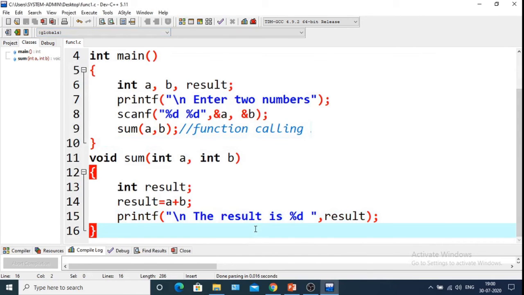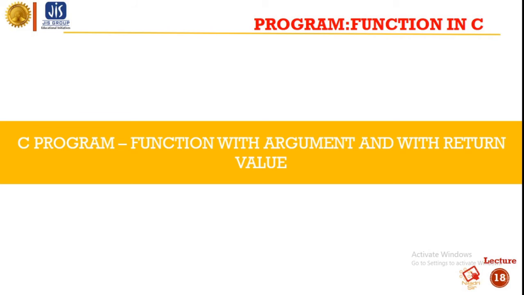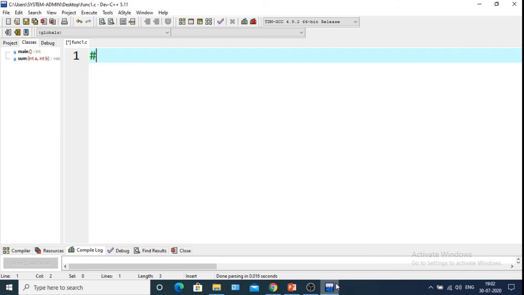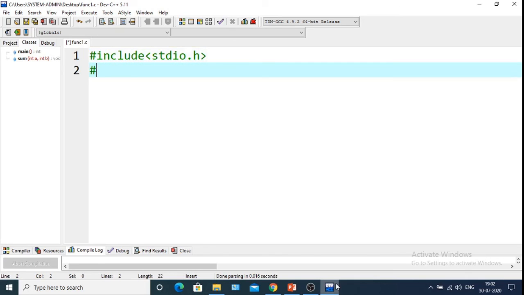Now we'll do another C program. Here it is a function with argument and with return values. So let's do the program. First we'll take the header files, stdio.h. Next one is hash include conio.h.